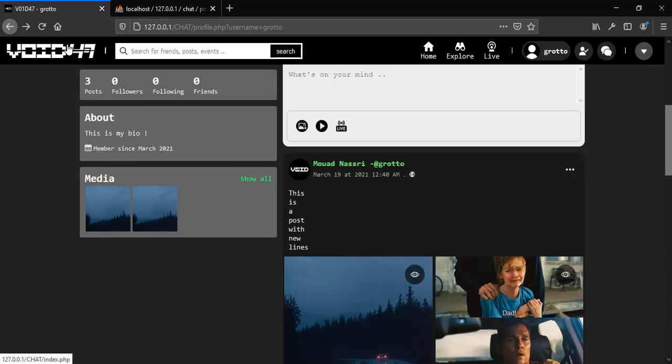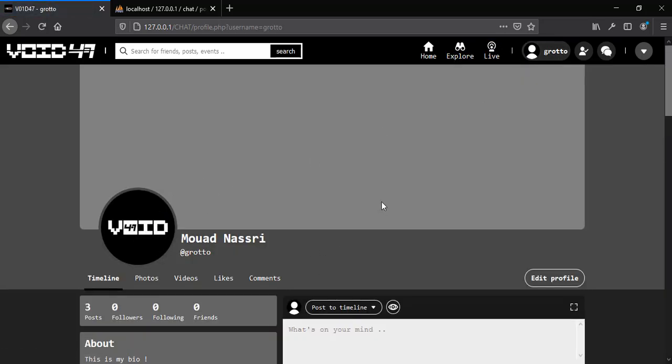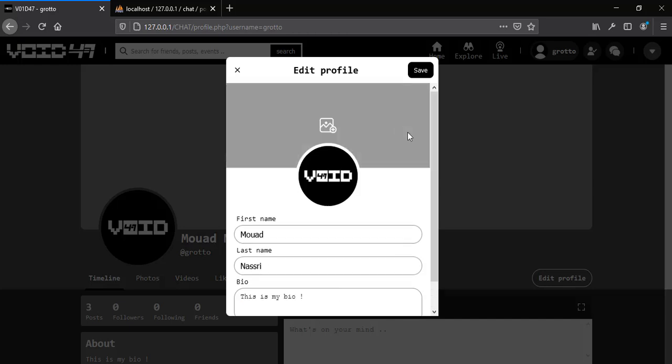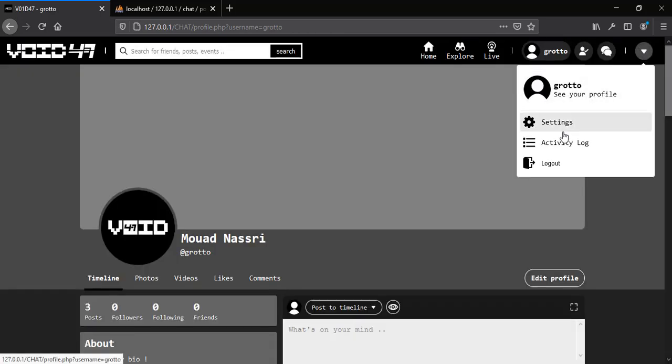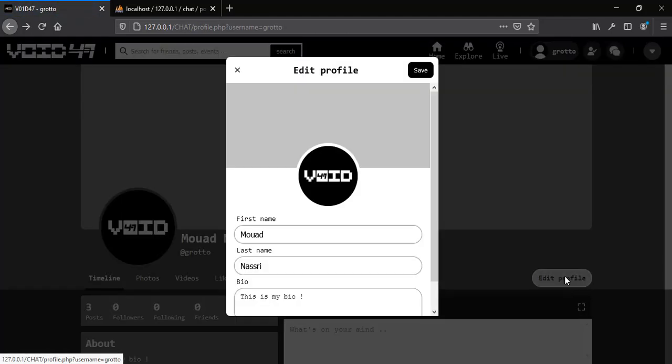Now let's see how to change the user informations. Let's go here. We have two places where we can change the user informations, either by clicking on this edit profile to change the first name, last name, biography, or make the account private. So we either change the information from here, or we can go to this setting page, right? So let's go back to see how this works.